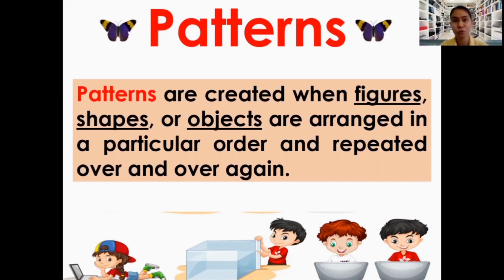The shapes, you know it already, right? Like square, rectangle, star, triangle, and others. And also objects like pencil, bands, table, and others. Okay, so that is what we call figures, shapes, or objects. If they are arranged in a particular order and repeated over and over again, that is what we call pattern.